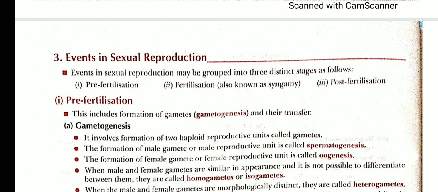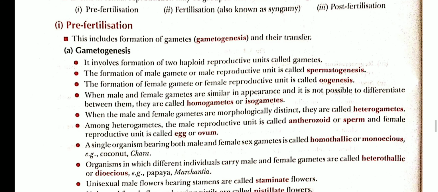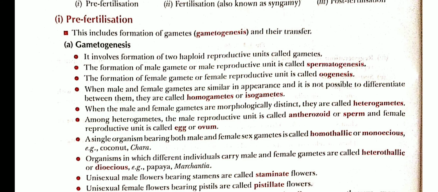Now coming to sexual reproduction. First of all, the events of sexual reproduction are divided into 3 phases: first, pre-fertilization, second, fertilization, and third, post-fertilization. The pre-fertilization events include gametogenesis, which is the formation of gametes, that is sperm and ovum. The formation of the male gamete, that is sperms, is called spermatogenesis, and the formation of the female gamete, that is ovum, is called oogenesis.